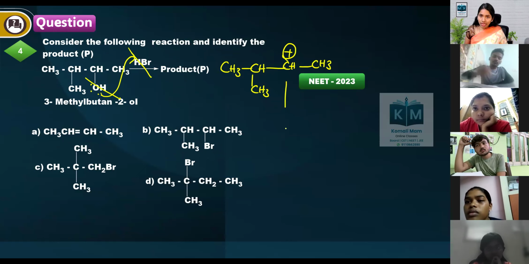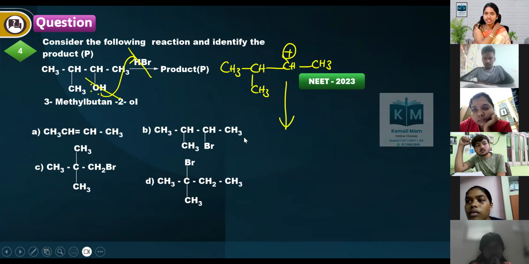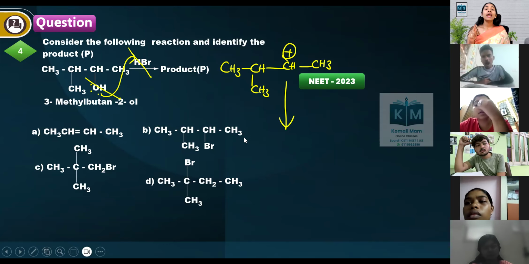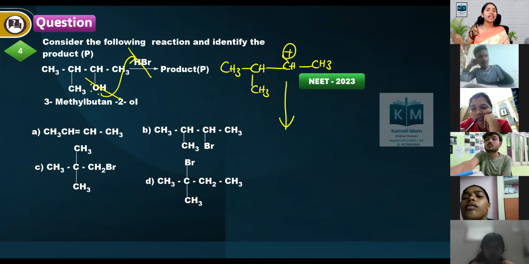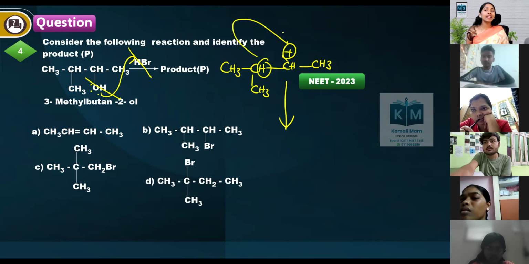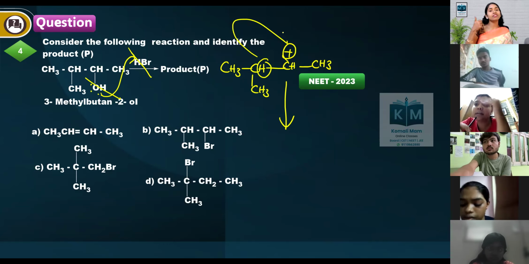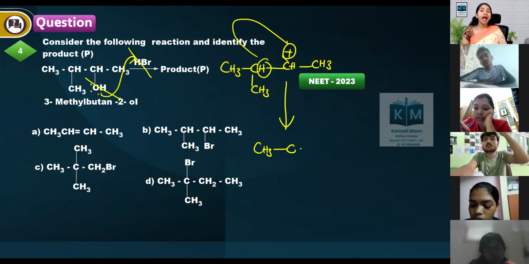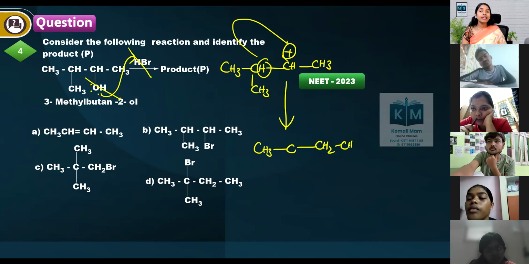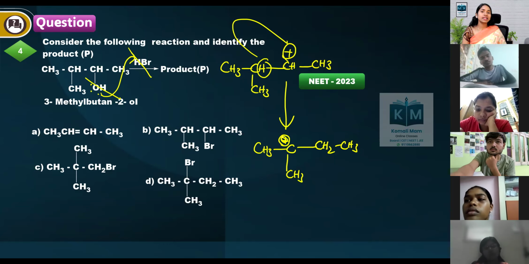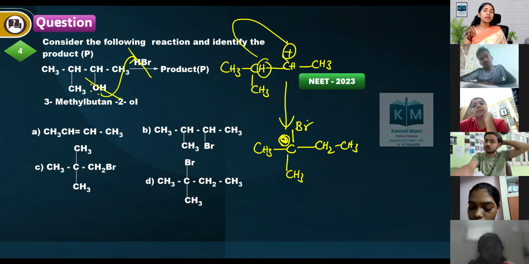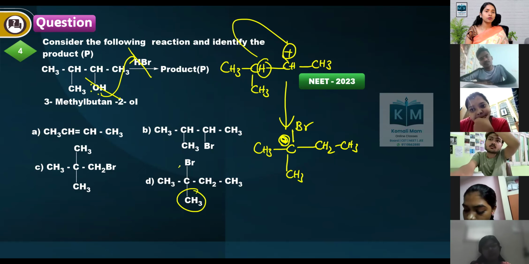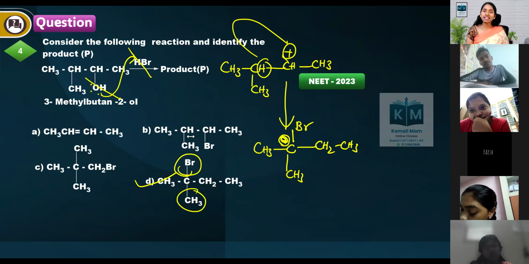Carbocation is formed, and once a carbocation is formed, an SN1 reaction is happening, right? So a rearrangement reaction takes place. Hydride shift and methyl shift, of which hydride shift is faster. So hydride shift will take place, that hydrogen comes here, and here we get a plus charge and a CH3. After that, Br minus comes and attacks. What is our product? The second position should have the methyl group and the Br group. So option D is the correct answer.